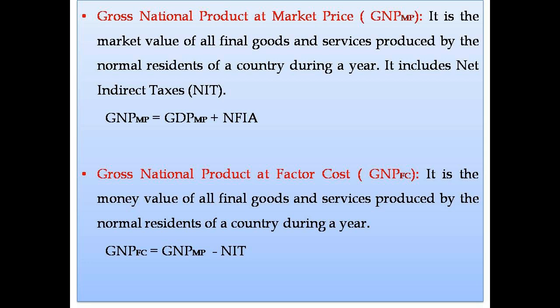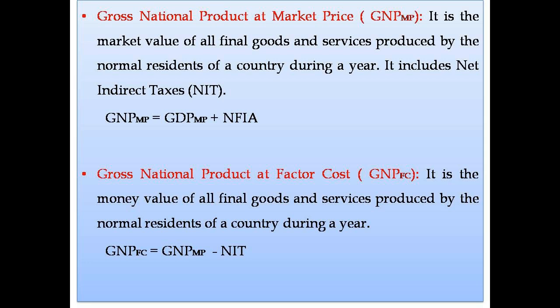Next is net national product at market price. Gross and net difference, you know, is the value of depreciation. So net national product at market price is the net market value of all final goods and services produced by the normal residents of a country during a year. So it includes indirect taxes because it is NNP-MP.